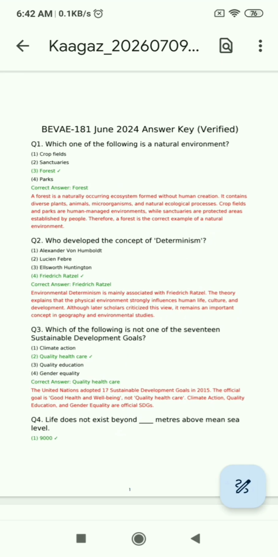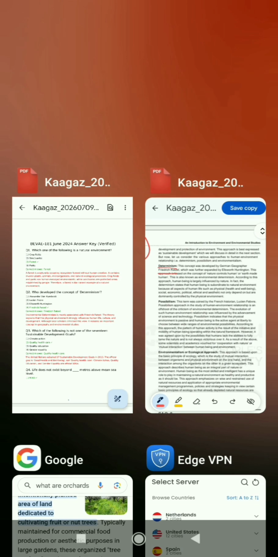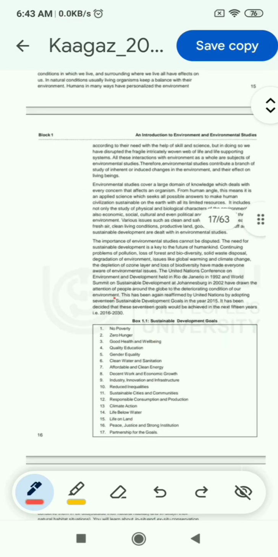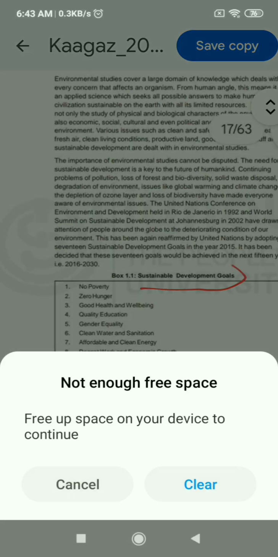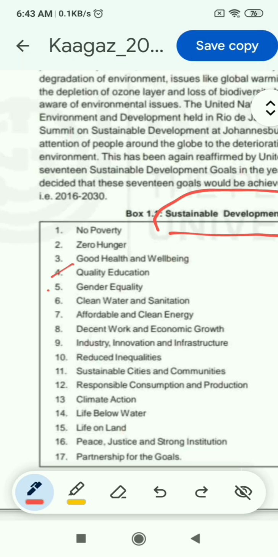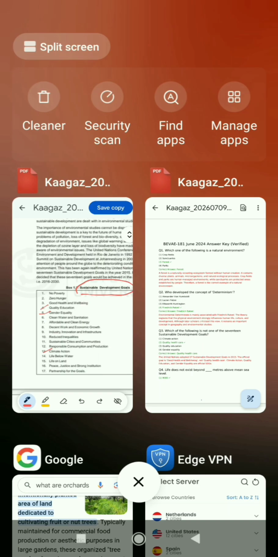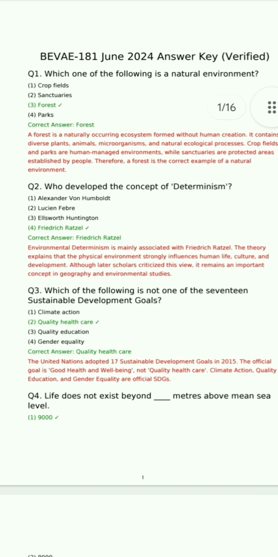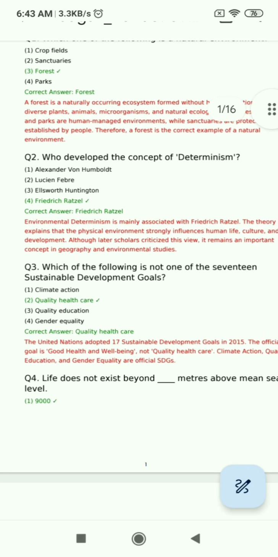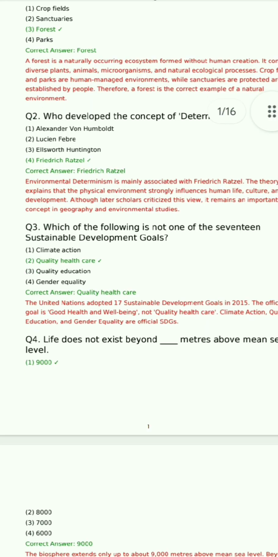And the third question: which of the following is not one of the 17 sustainable development goals? Options are climate action, quality health care, quality education, gender equality. So now this answer you can find on page number 16 of block 1. There are 17 sustainable development goals जिसमें आप देख सकते हैं क्वालिटी एजुकेशन है, जेंडर इक्वालिटी है, क्लाइमेट एक्शन है. According to this, क्वालिटी हेल्थ केयर इंक्लूडेड नहीं है सस्टेनेबल डेवलपमेंट गोल्स में, so the correct answer is quality health care.